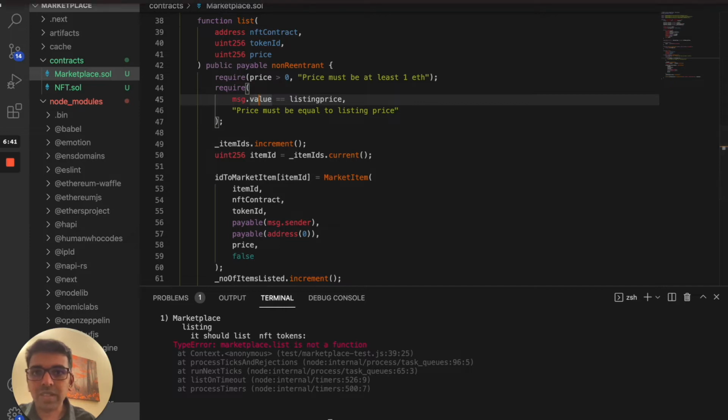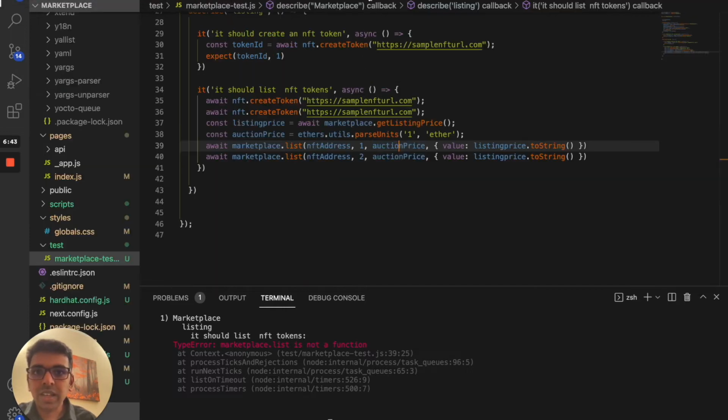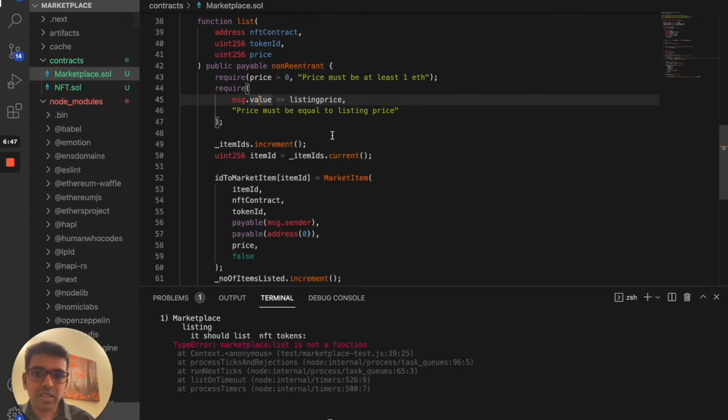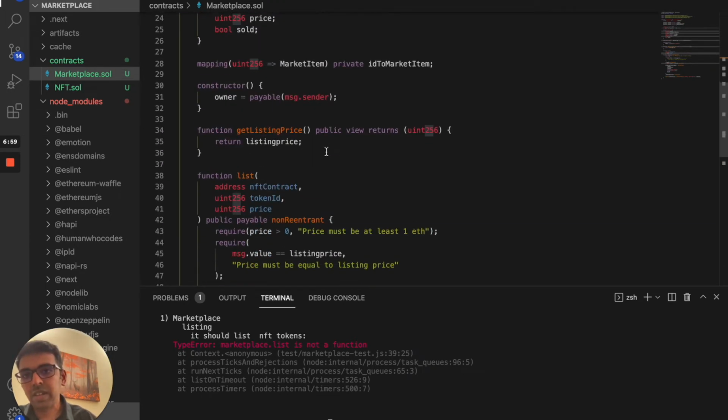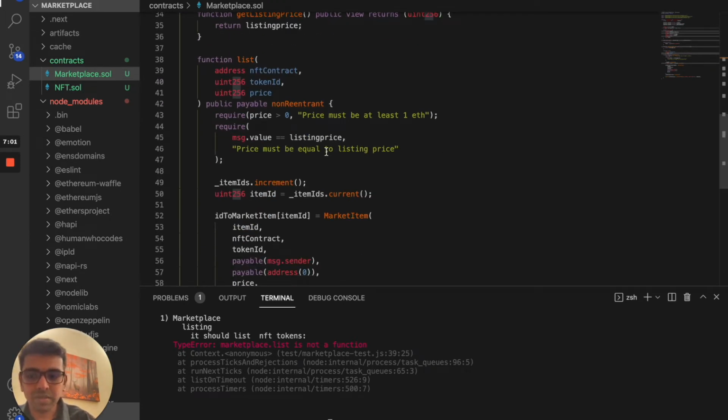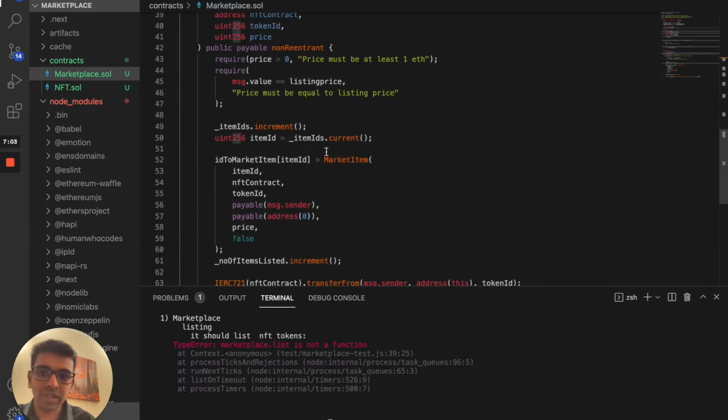If you go back to our test cases, I defined the value as a separate object. That last object is the message, which comes as part of the message metadata. We're going to make sure that the listing price must be equal to the listing price of the marketplace, which we defined previously, 0.25 ETH. You want to make sure that the listing item is matching that. So these are the two if conditions. Make sure these pass before we do anything else.